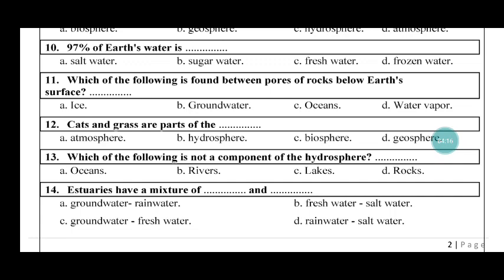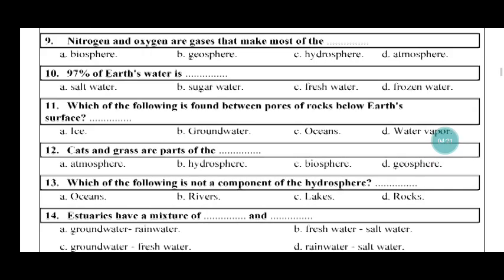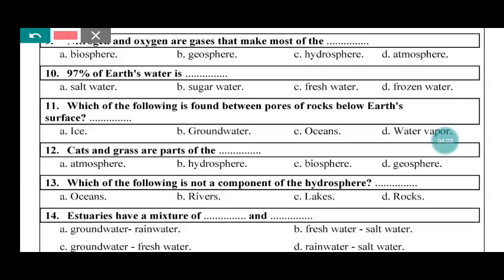10. 97% of Earth's water is salt water, and we can write this percentage like this: 96.5. So number 10, 96.5% of Earth's water is salt water. Okay? 11. Which of the following is found between pores and cracks of rocks below Earth's surface? Groundwater, yes.